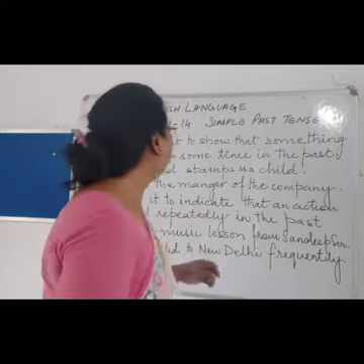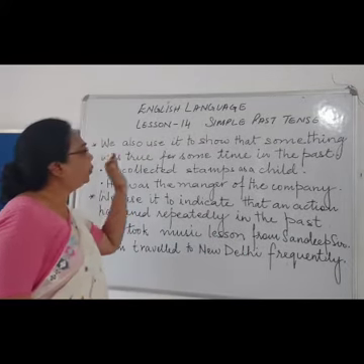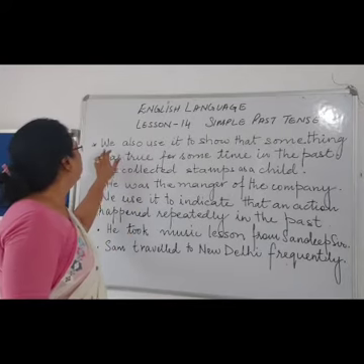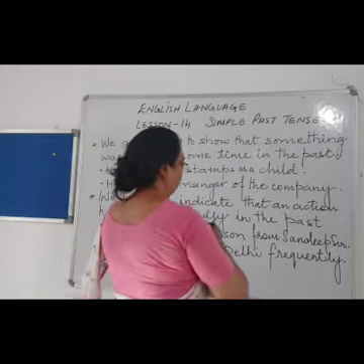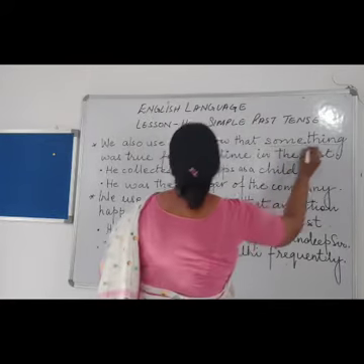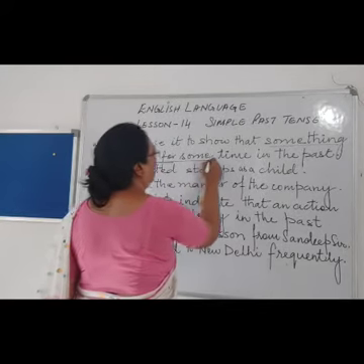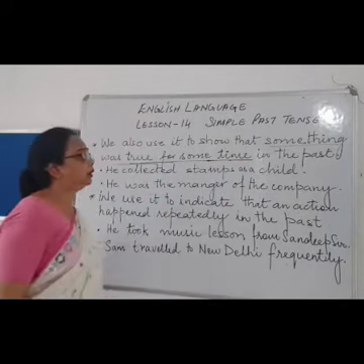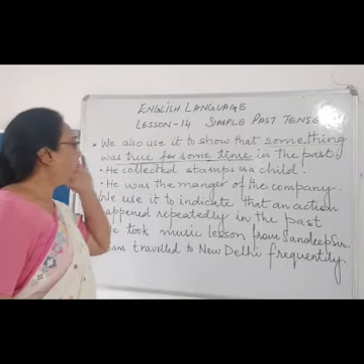Now, children, we will see the second form of when to use the simple past tense. We also use it to show that something was true for some time in the past.